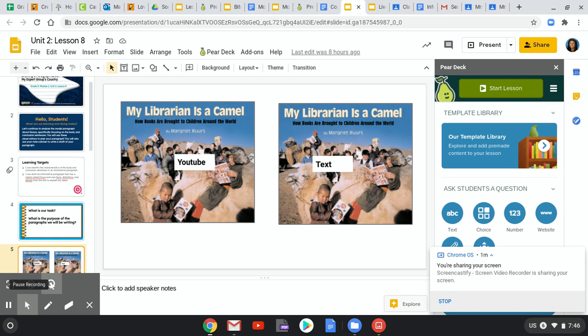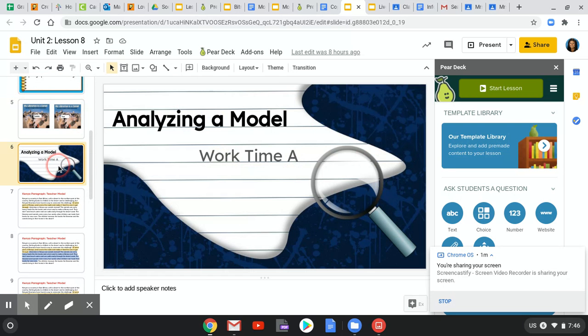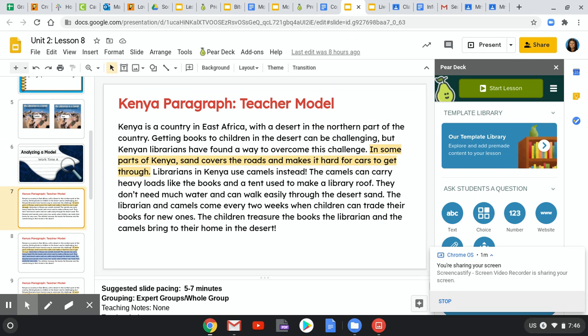And this slide is available so that you can go back to the text for your writing or at any point that you need to reference. All right, analyzing a model. Yesterday, we took a look at the introduction sentence, which is Kenya is a country in East Africa with a desert in the northern part of the country. We talked about how it provides detail of the topic, which is Kenya, where it is located, which is in East Africa, and a geographical feature that aids in some of the challenges for the people of Kenya, and that is that it's a desert.